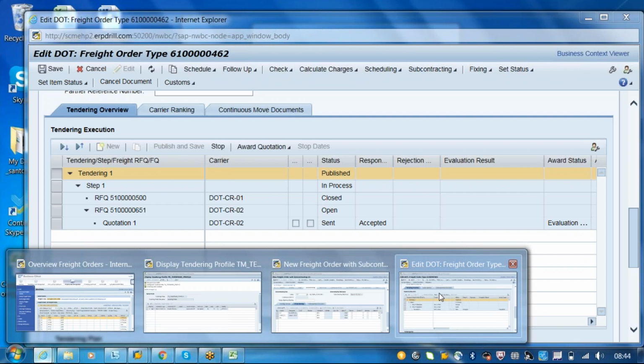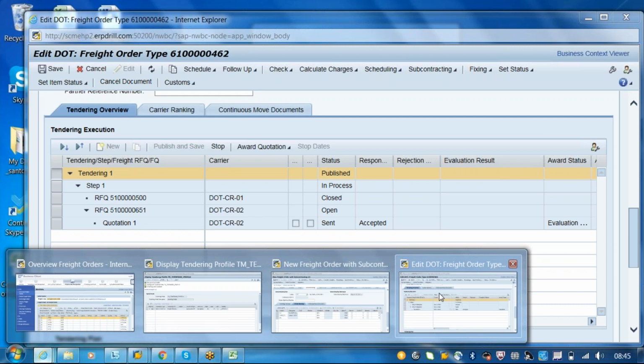So once the tendering is done, that means we are done with the carrier. Till the carrier we are done. That means we have done the carrier selection, and we have sent the RFQ to the carrier. So we have to wait for the acceptance. That is how the charges will be calculated by the carrier. So here we are just saying that this is the acceptance we have sent, or this is the quotation we have given to them.